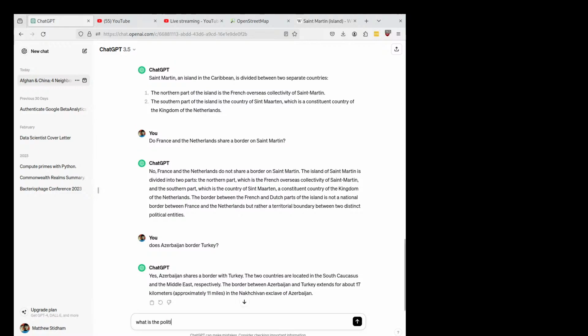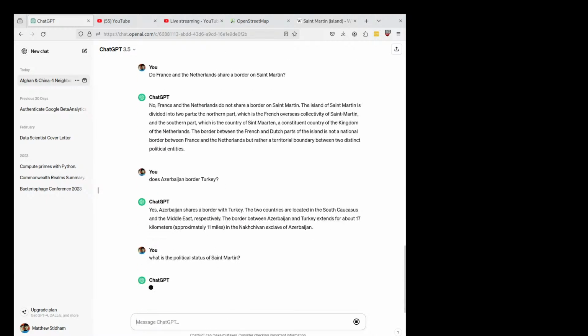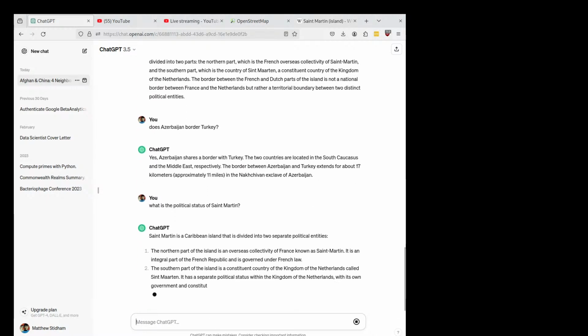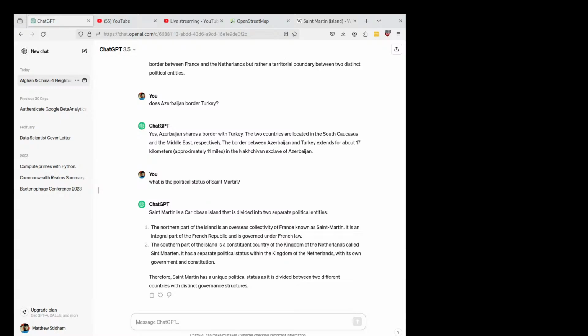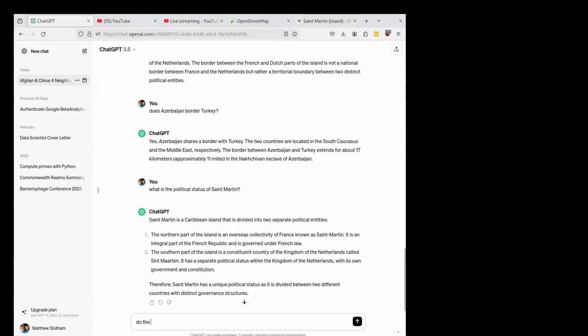What is the political status of Saint Martin? Two political entities. It's a constituent country of the Kingdom of the Netherlands. Does the Kingdom of the Netherlands border France, the French Republic?